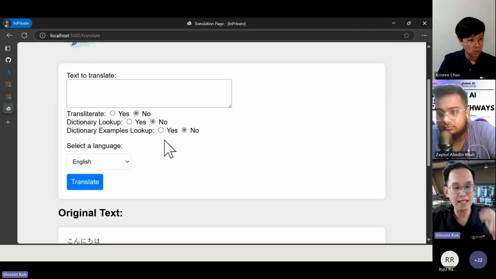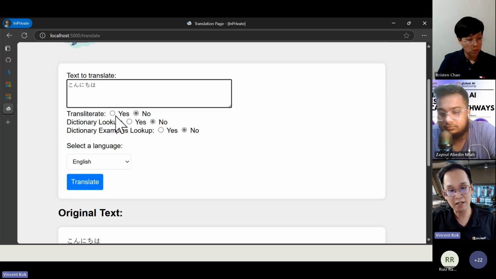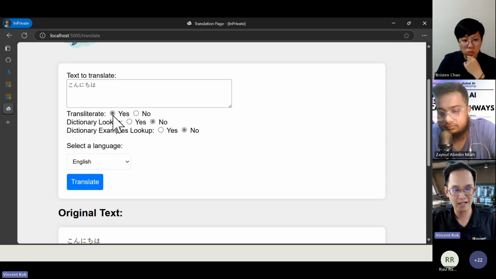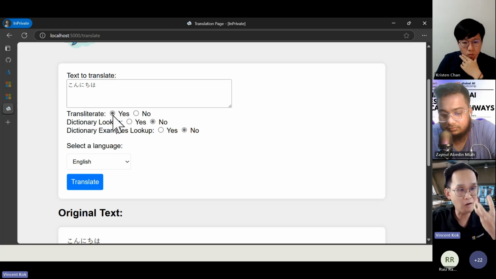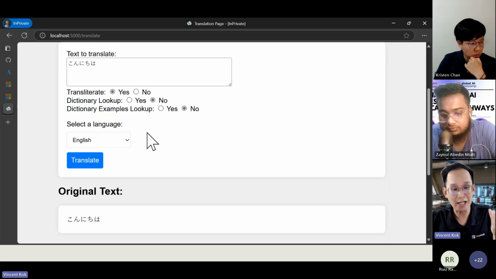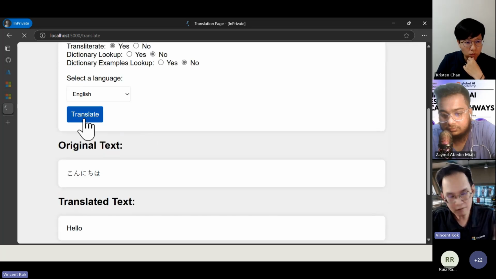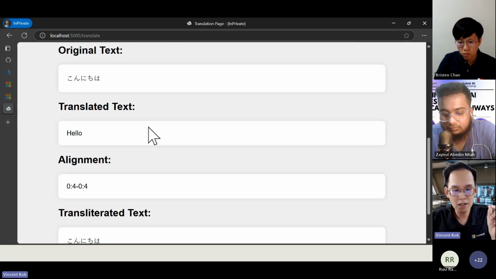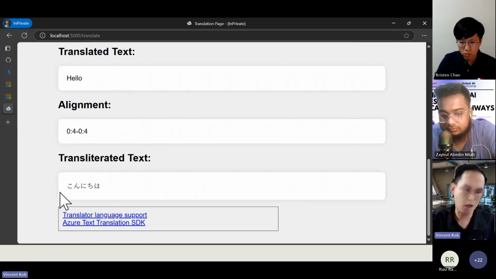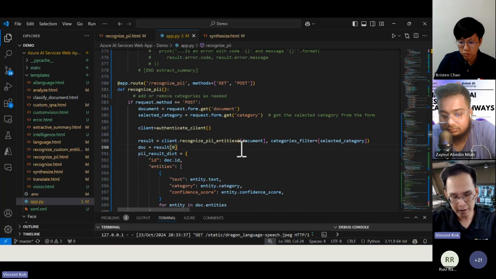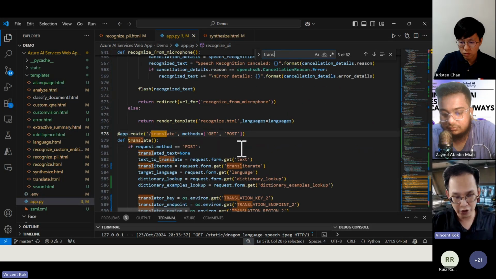This is where, inside this translator service, they have something called transliteration. Transliteration is where they will guide you how to pronounce the text in the native language. So let's try it out. Let's translate it as well, although I know the button might be misleading. Going down here, too bad, they didn't have it because I need to change my code. Let's have a look at the code right now. Let's do a live change.